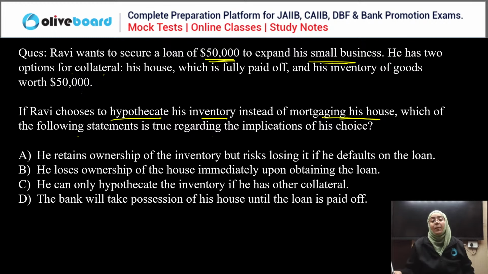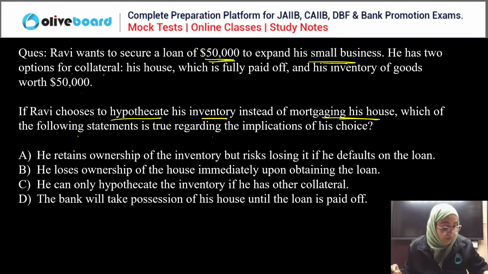He retained the ownership of the inventory but risks if he defaults on the loan. He loses the ownership of the house immediately upon obtaining the loan. He can only hypothecate the inventory if he has other collateral. The bank will take the possession of his house until the loan is paid off. Very simple. Just tell me the correct answer, everyone.